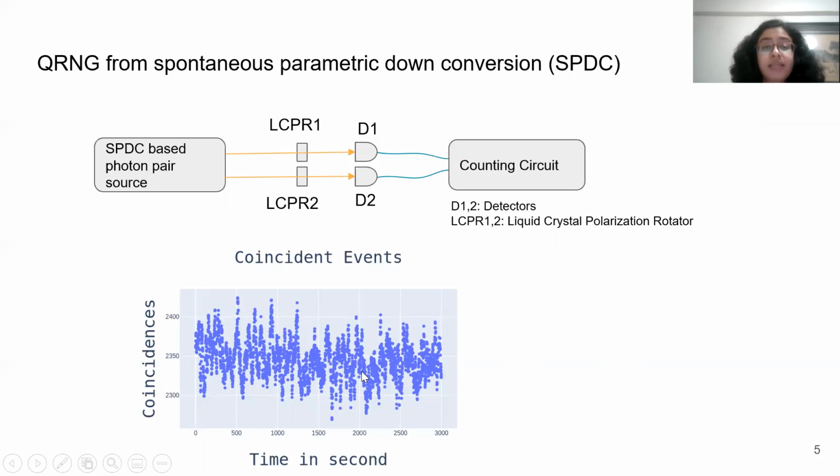One thing that we observe is that even though this entire experiment was running in the same setup the whole time, there is some variation in the output. And this is due to the quantum shot noise of the coincident events. And we are going to use this quantum shot noise to generate quantum random numbers.